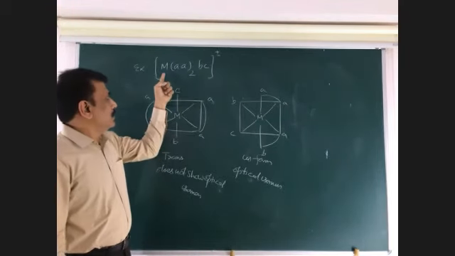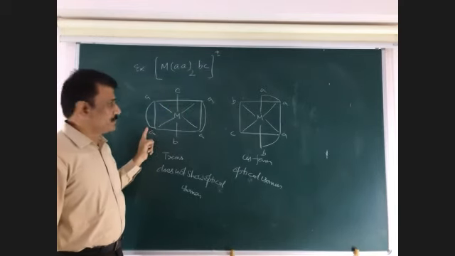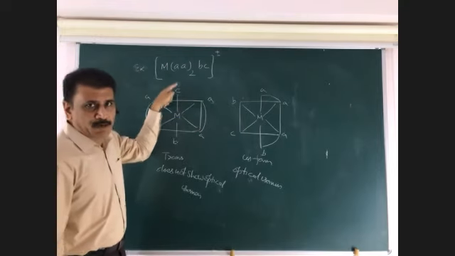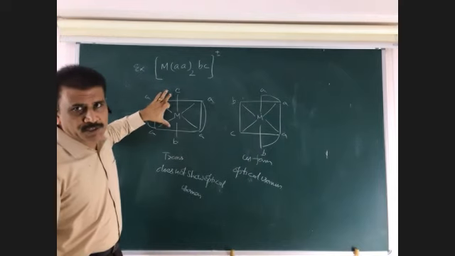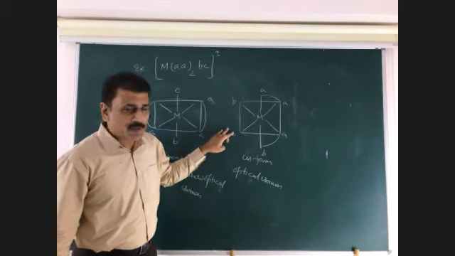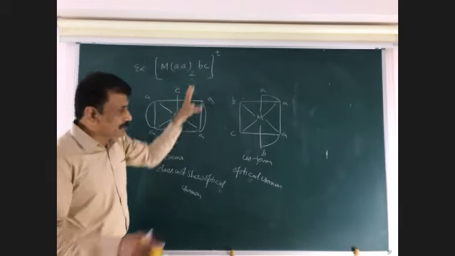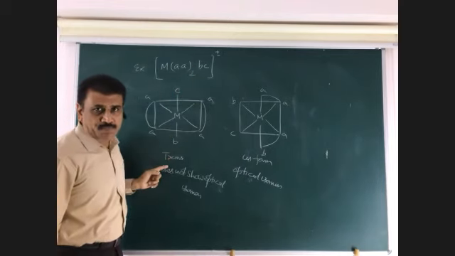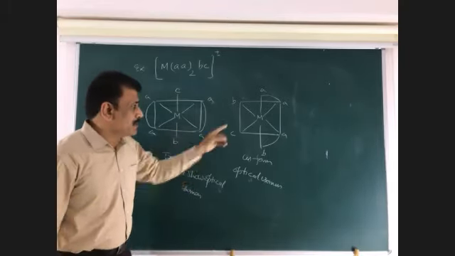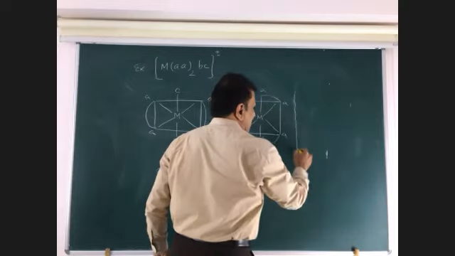Another example, M(AA)2BC. We can write like this. AA, chelating ligands, B and C in opposite directions. If these two are in opposite directions, then it is called trans. But in this case, it is cis. In the previous example, we discussed M(AA)2B2. In a similar way, this is also. This form is the trans form. This trans form does not show optical isomerism, but this shows optical isomerism because it has a